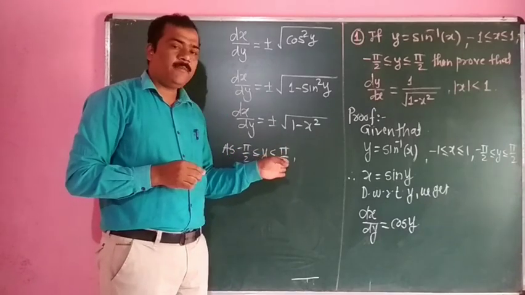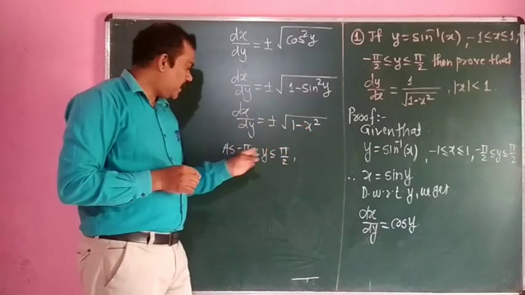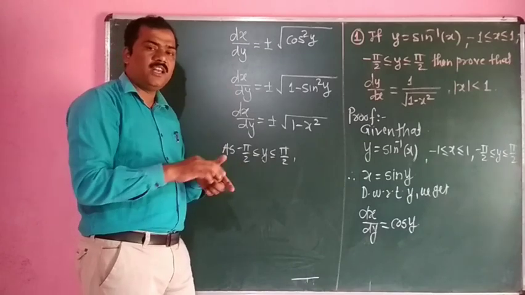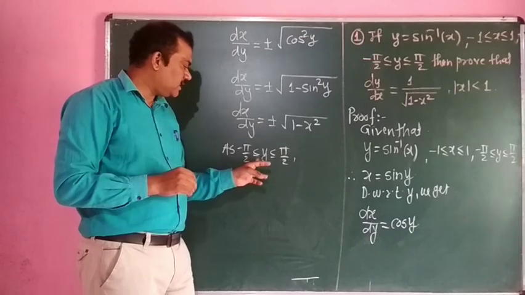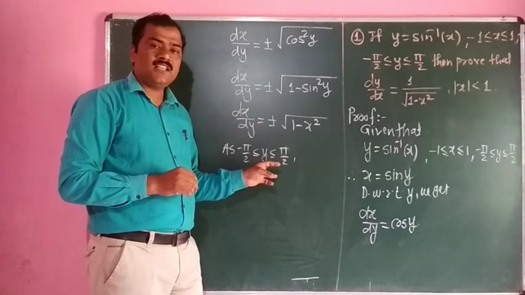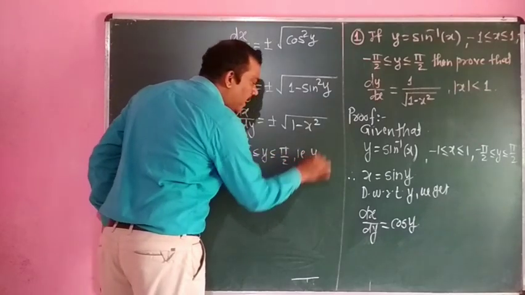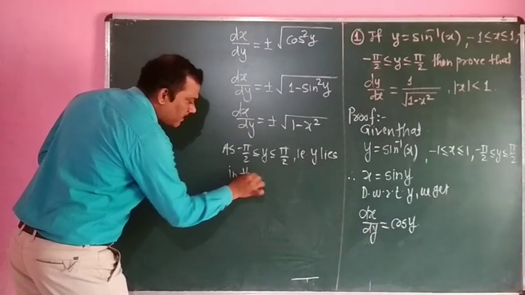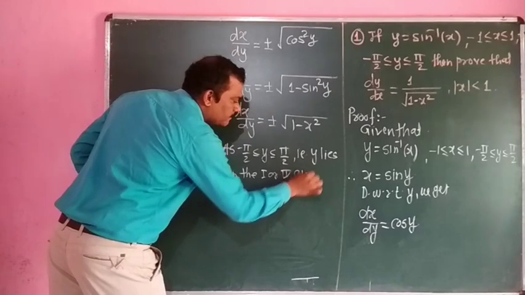y is equal to pi by 2 when you go in the anti-clockwise direction, and y is minus pi by 2 if you go in the clockwise direction. We have already discussed that in the 11th standard. So minus pi by 2 is less than or equal to y less than or equal to plus pi by 2, that is, y lies in the first or fourth quadrant.